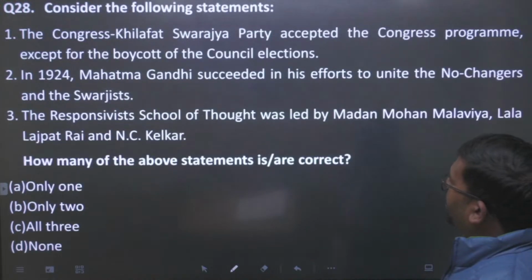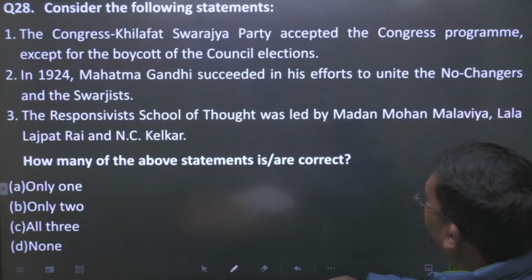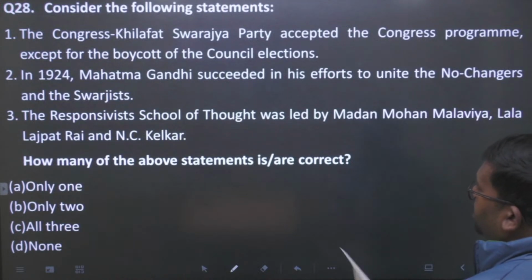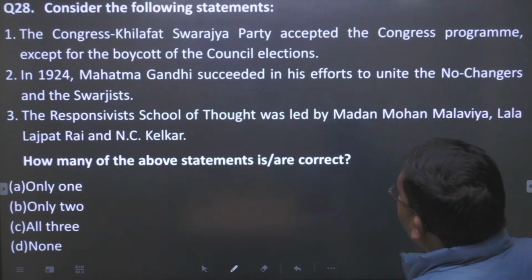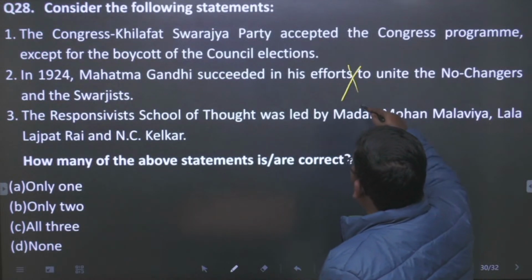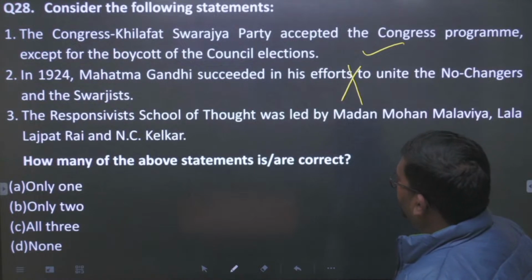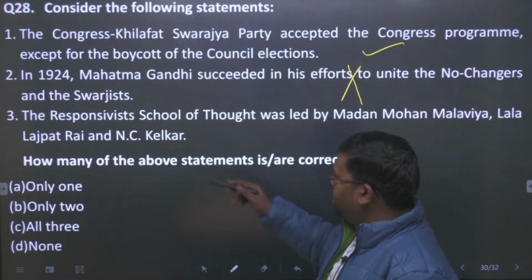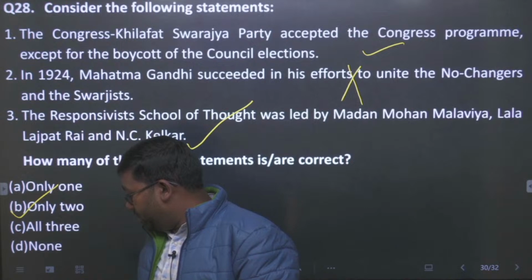The Congress Khilafat Swarajya Party accepted the Congress program except for the boycott of the council elections. Then, in 1924, Gandhi succeeded in his efforts to unite the no-changers and Swarajists. No, he could not succeed. The revisionist school of thought was led by Madan Mohan Malviya, Lala Lajpat Rai and N.C. Kelkar. So this is true. So the answer will be B. Only 2 will be the answer of this question.